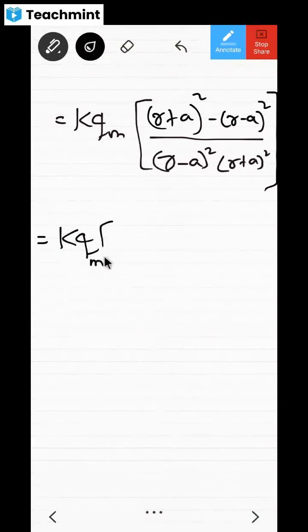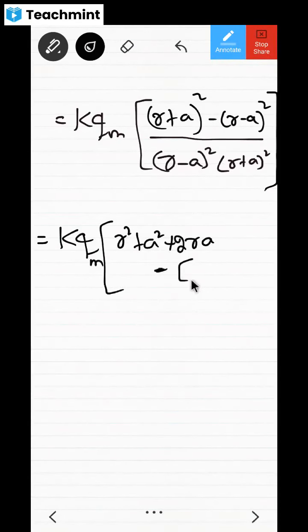After writing this KQM, I'm going to open this bracket. R plus A whole square means A plus B whole square, it becomes A square plus B square plus 2AB. Then I'm going to have this minus. Then I'm going to open that bracket, because A minus B whole square becomes A square plus B square minus 2AB.